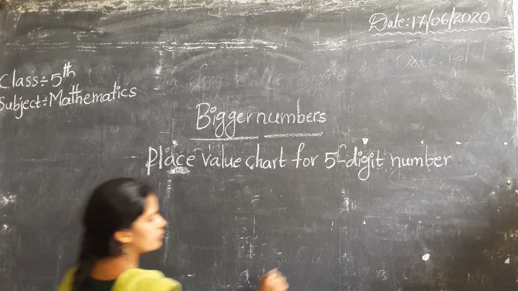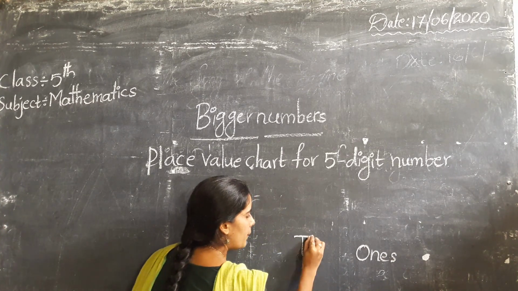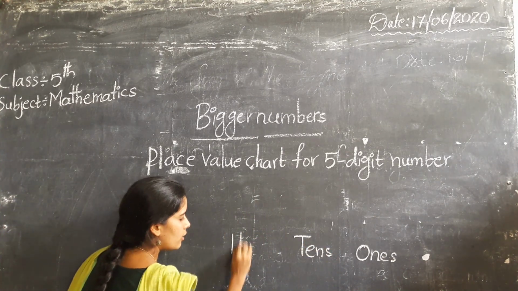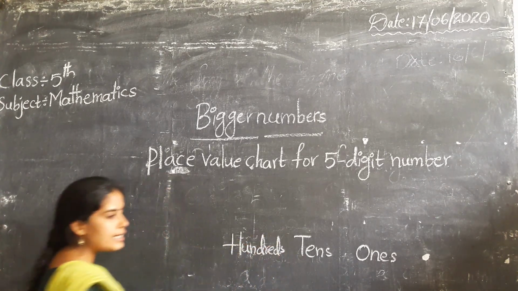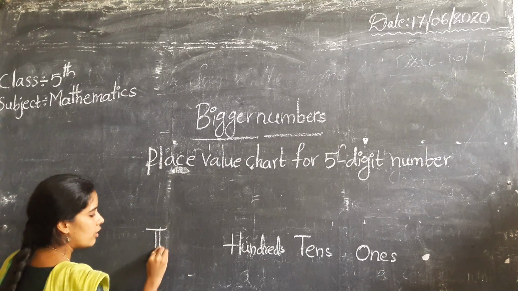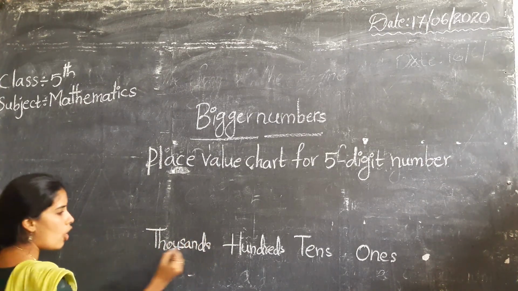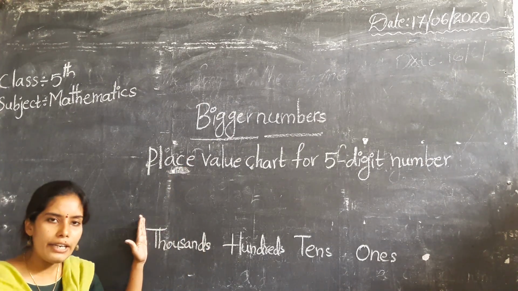Okay? These are the place values: ones, tens, hundreds, thousands, and the last one. In 4 digits, up to thousands only we got.